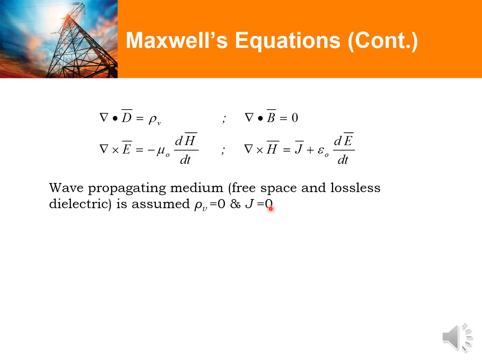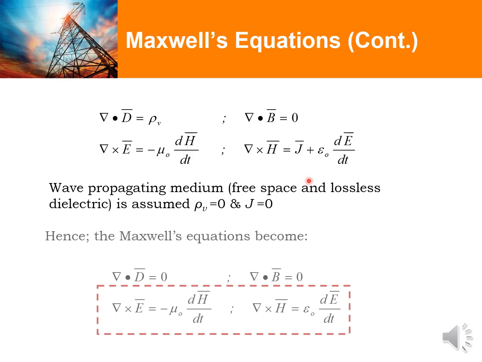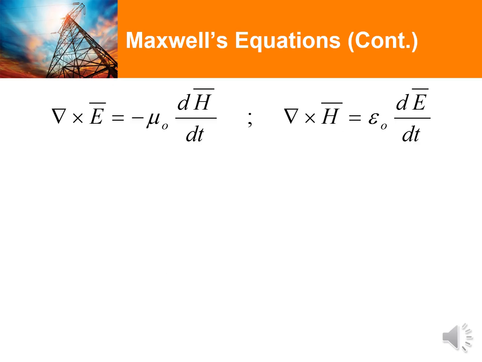With that, we would modify the Maxwell equations to become the four equations shown, with the divergence of D equivalent to 0, and divergence of B also equivalent to 0. The curl of E is equivalent to negative mu naught dH over dt, while the curl of H is equivalent to epsilon naught dE over dt. We would now focus our analysis on these two Maxwell equations.